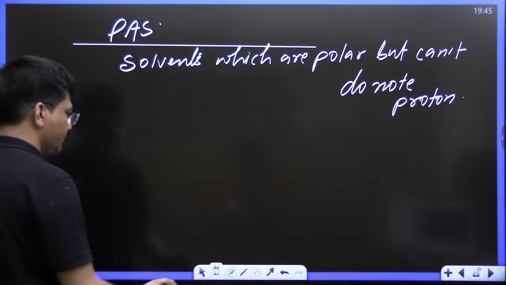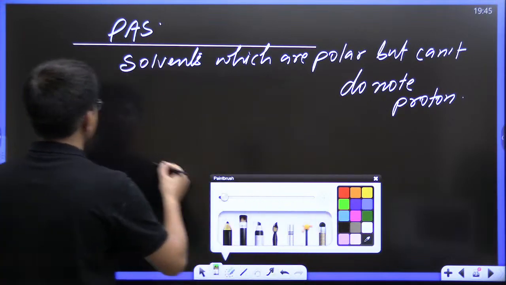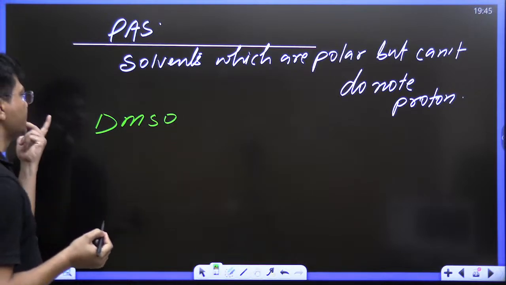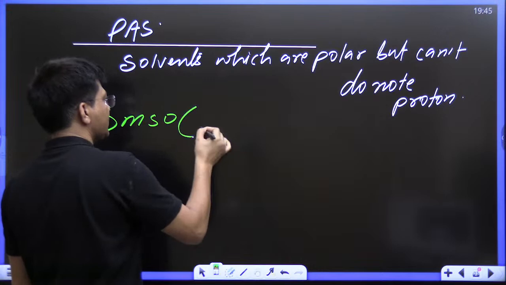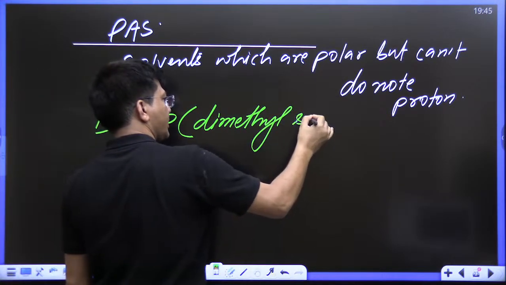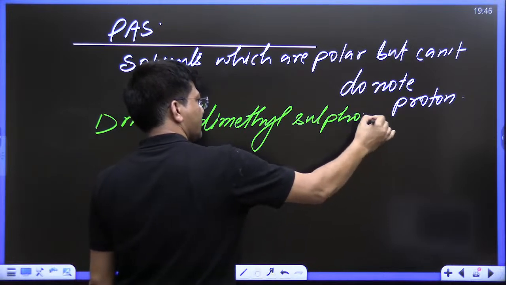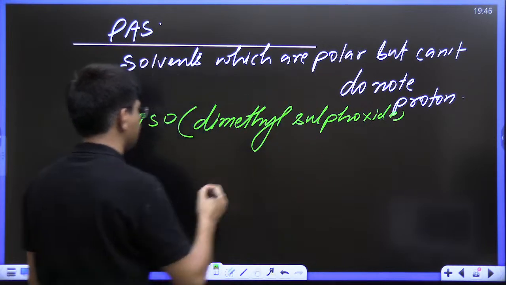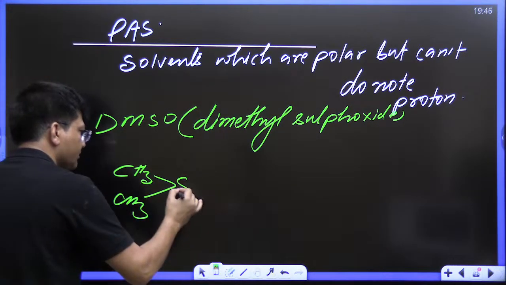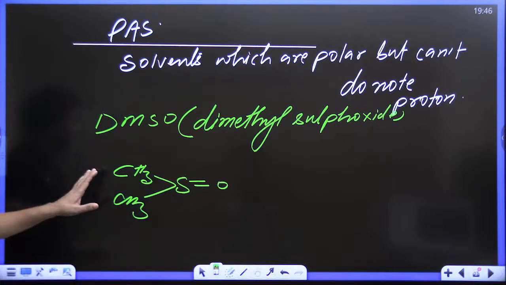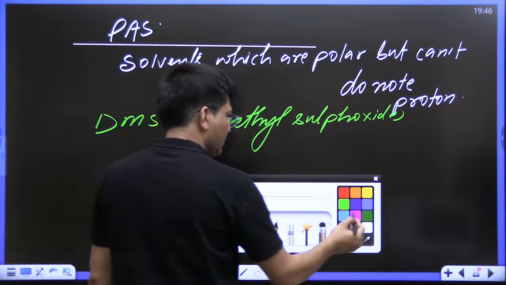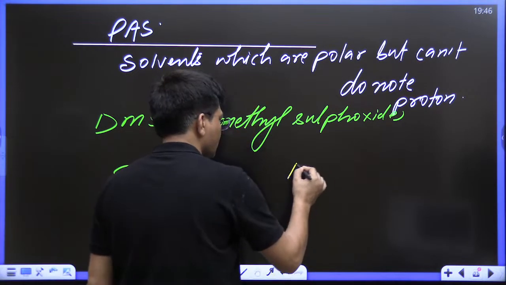Now see kids, if I write DMSO as the example, you will say, what is this, sir? I will say dimethyl sulfoxide. Once again you will ask, what is this? I will write CH3, S double bond O. This is DMSO. Or let me write DMA.